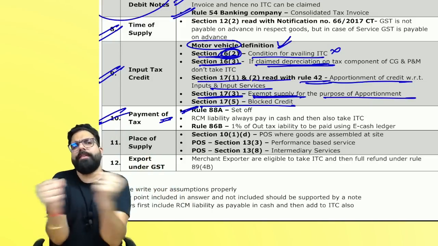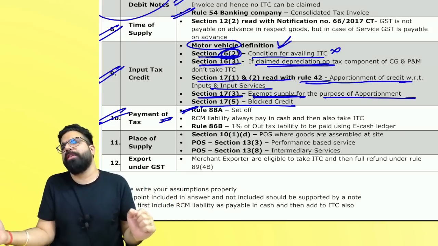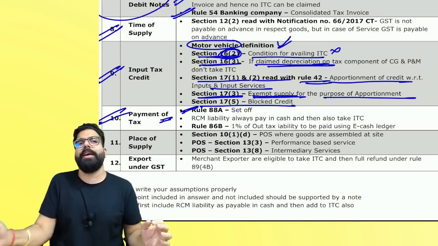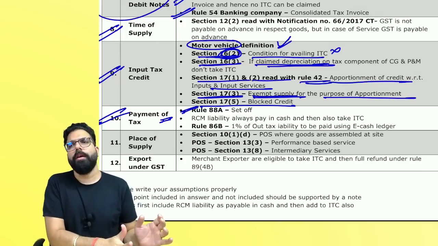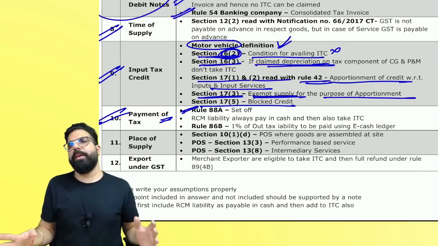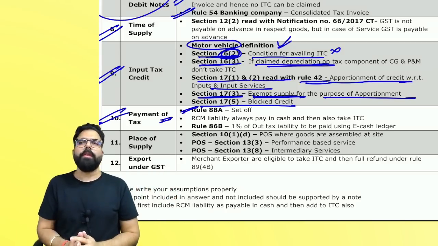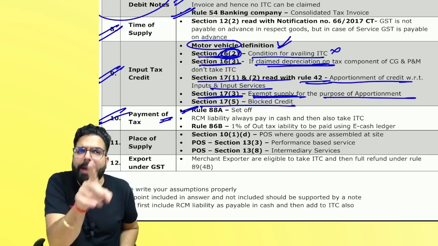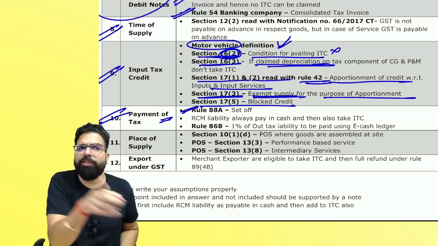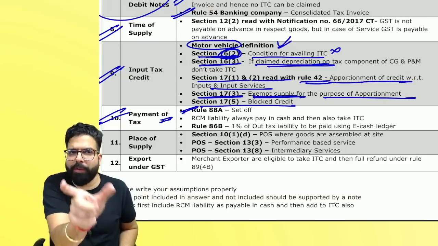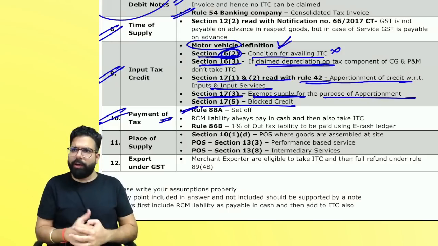Then IGST should be exhausted. Then you use your CGST for CGST, CGST for IGST, then SGST for SGST, SGST for IGST. CGST to SGST, SGST to CGST is never possible. If you have any IGST payable in the exam, first use your CGST and then use your SGST. IGST payable, first you will always use your CGST and then you will use your SGST.